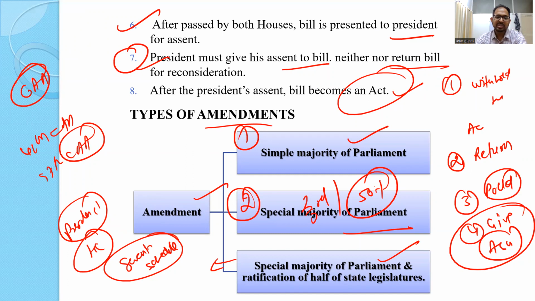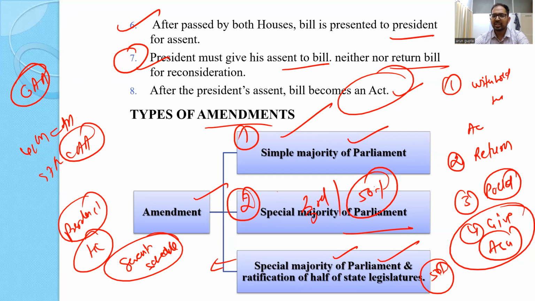Okay. So any provision related to the federal structure of India, Supreme Court, High Court, as we have talked, the 7th schedule, the division of powers, and then the representation of states in the parliament, has to be amended and ratified by at least 50% of the states with simple majority. Then the special majority is required in this case, for example, amendment in fundamental rights, amendment in DPSPs, and any other provisions. A lot of provisions are there. And simple majority is required for anything related to the union executive, the changes in the rules of procedure of a parliament, that kind of thing can be amended by the simple majority of the parliament.